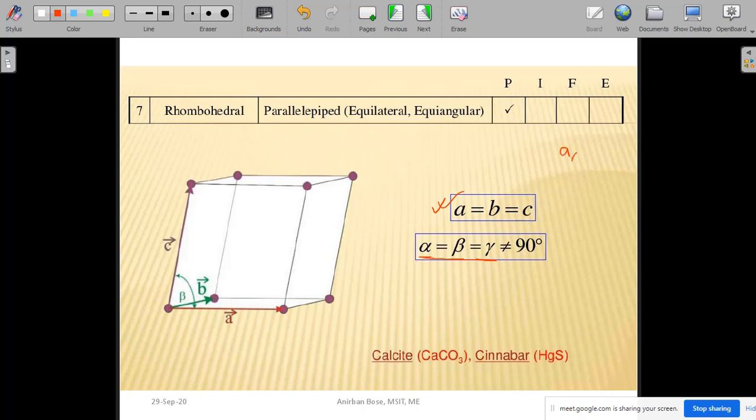You have to specify A and alpha. So there are only two things that you have to specify for the rhombohedral. So we have covered all these 14 different unit cells and 7 different crystal classes.